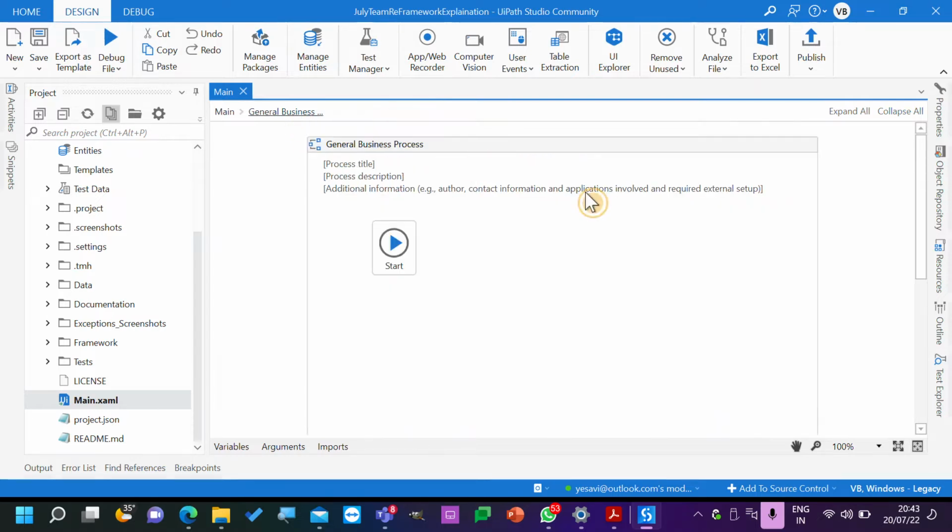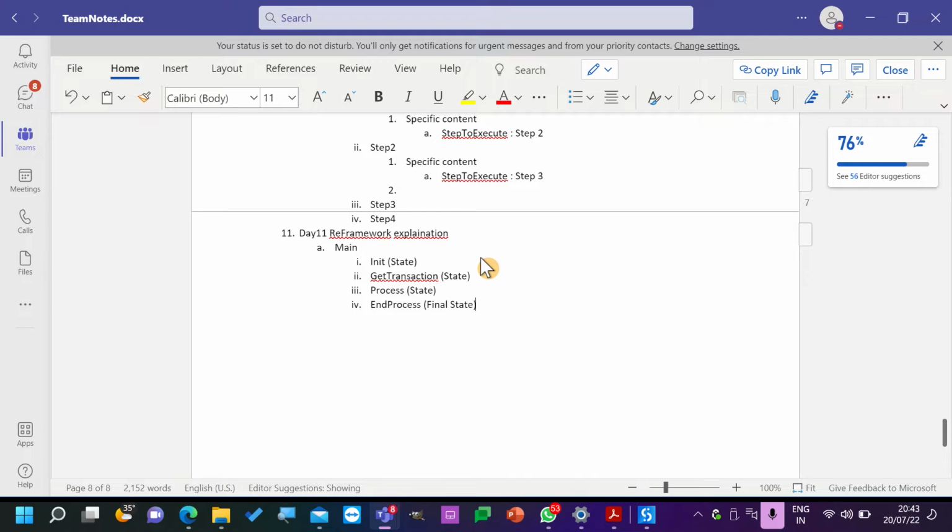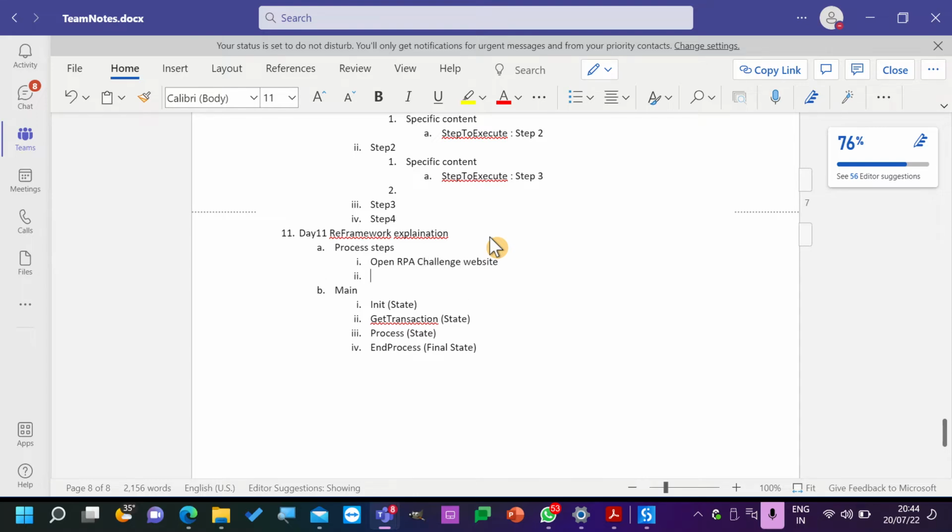Okay, now for our steps, you tell me what we need to do. We have process steps like this. So what are our process steps? Open RPA challenge website. Okay, download data file. After downloading the data file, read the data file.